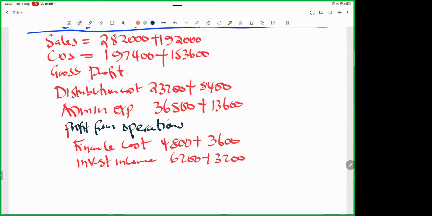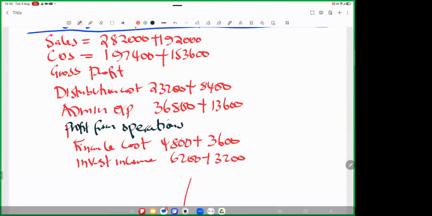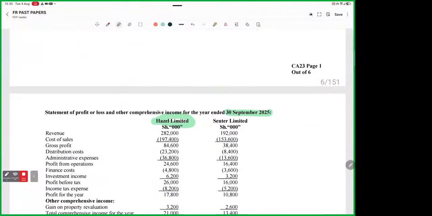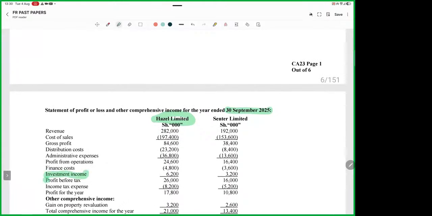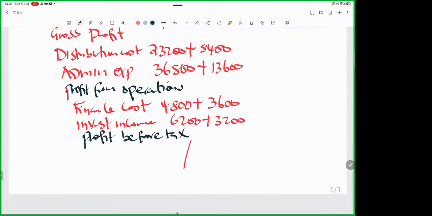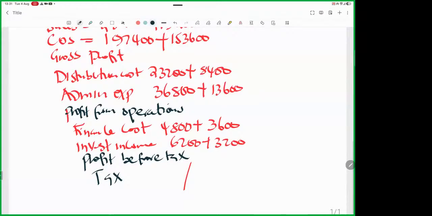After investment income, I'm copying everything. Nobody deserves to fail financial reporting. Nobody deserves to fail advanced financial reporting. Because this is about pro forma. Now the next one is profit before tax. After profit before tax, we have income tax. You are consolidating, putting things together, adding things here. The tax is 8,200 plus 5,200.